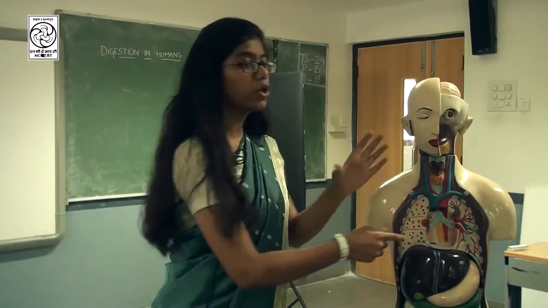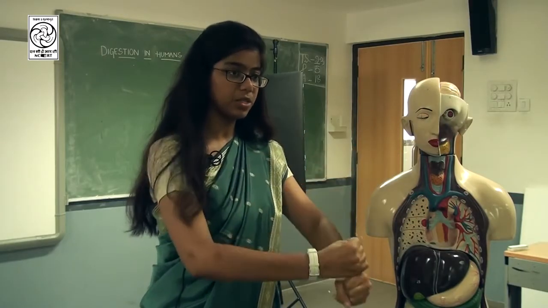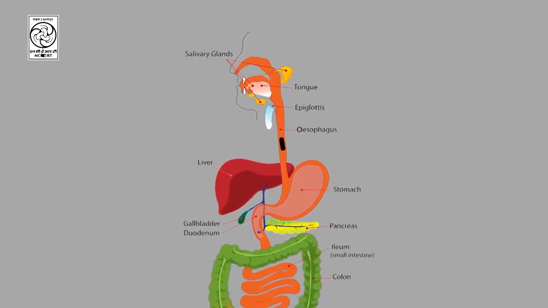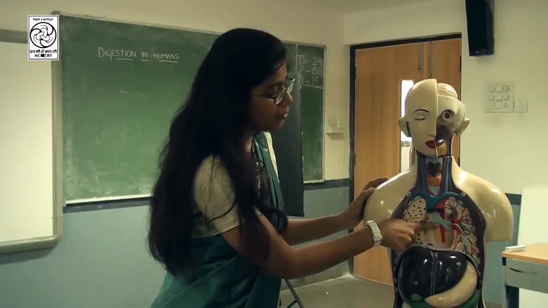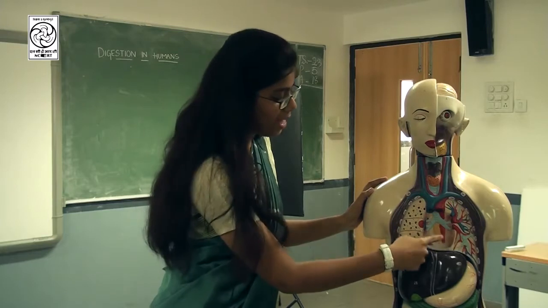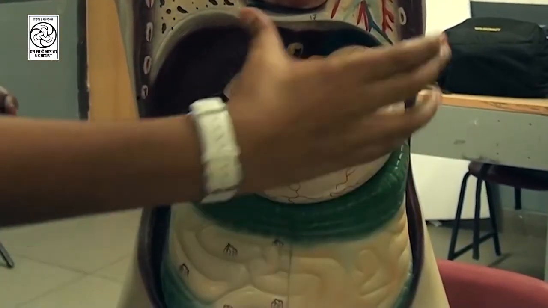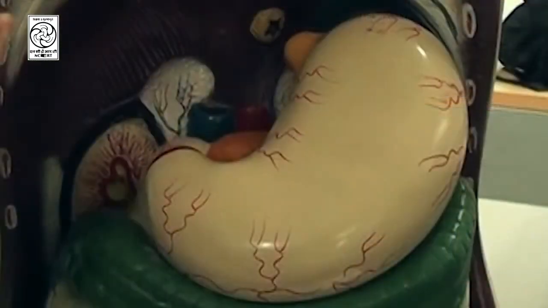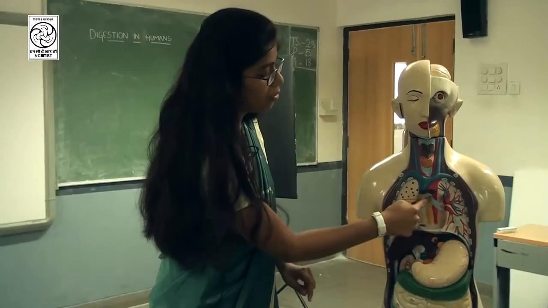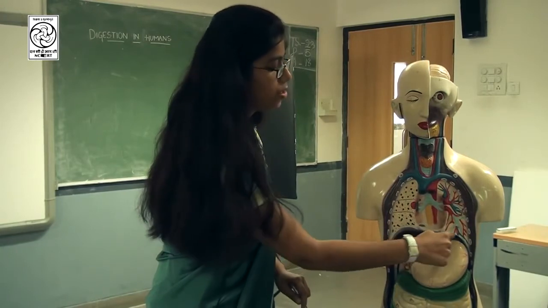With regular contractions and relaxations, the food is pushed down the food pipe. The food is pushed down and now it enters the stomach. You can see this yellow tube? Yes. Now the food is passed down and it reaches the